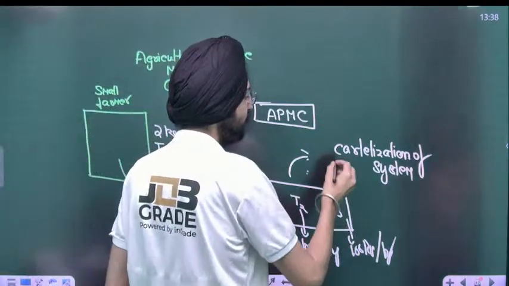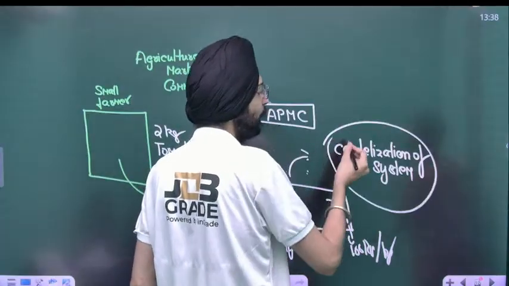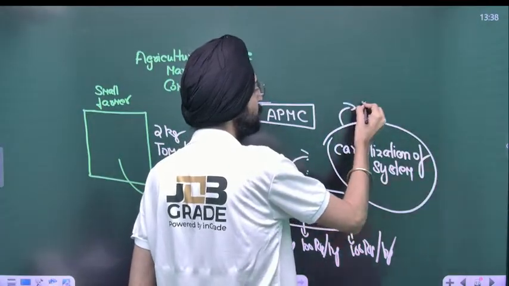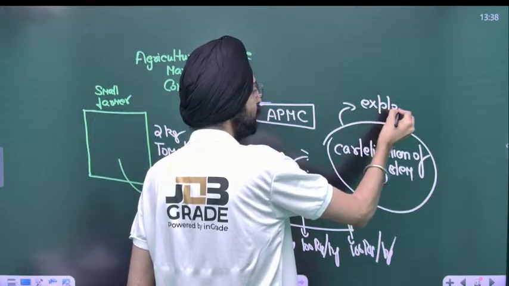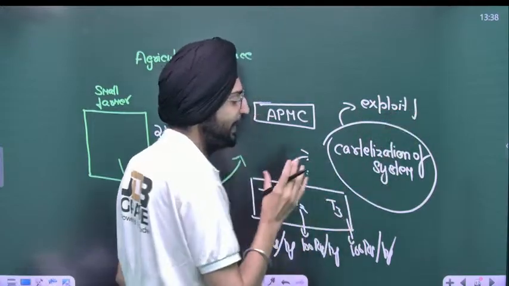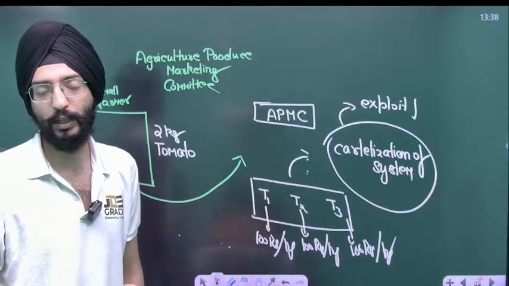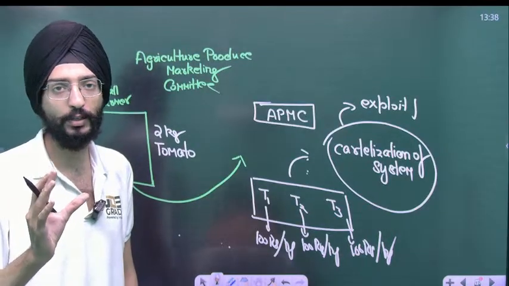As you can see, sir, this system has been formed to exploit farmers to the fullest, because they are not offering any reasonable price in the market.